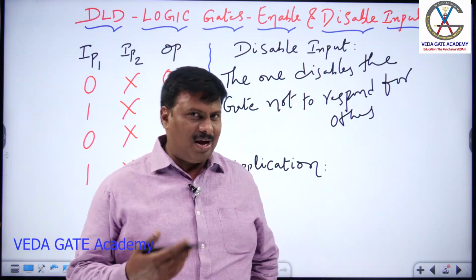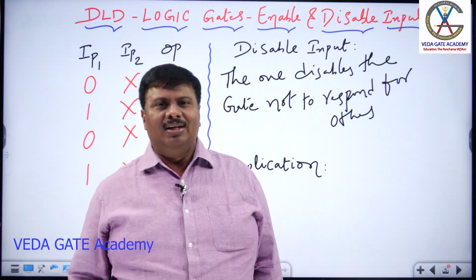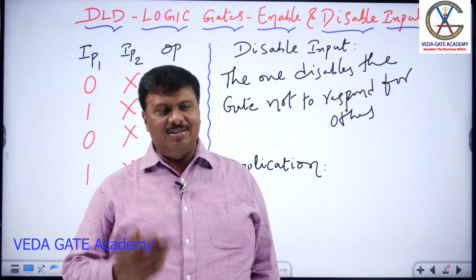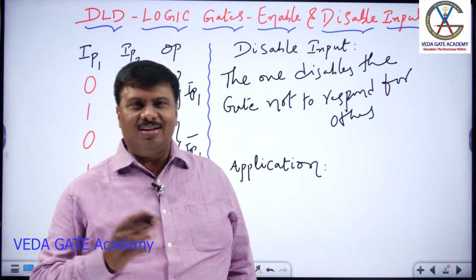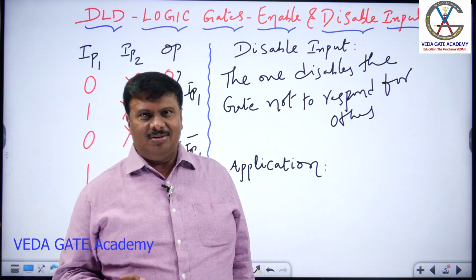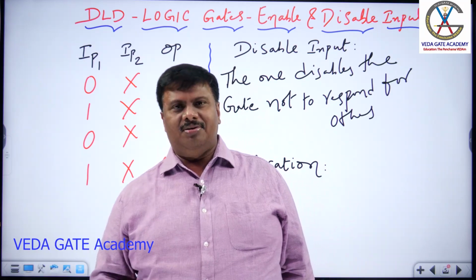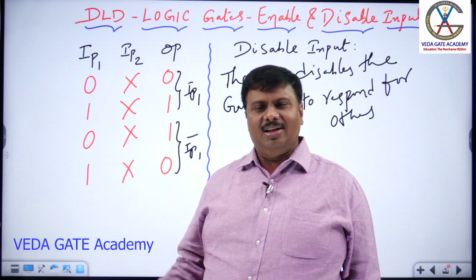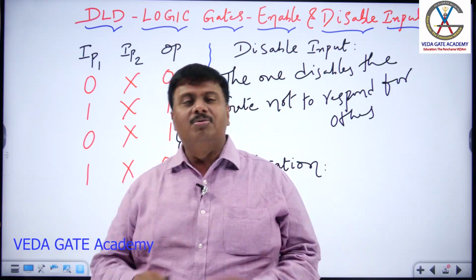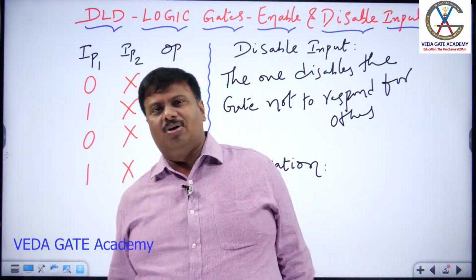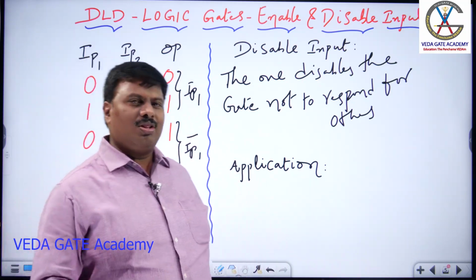Exclusive OR works with parity, as I already explained. If it is 2 input, if both are opposite, allow to the output. If both are equal, don't allow to the output. XNOR: if both are equal, allow to the output. If both are unequal, don't allow to the output. All these combinations give flexibility to the user to frame the control on the circuit, along with enable and disable inputs. Enable and disable inputs make a decision on whom to allow, whom not to allow, whom to block, whom not to block. With combinations of all this, you will be able to design the best digital circuit to control other applications.